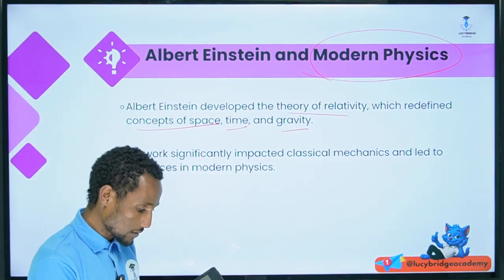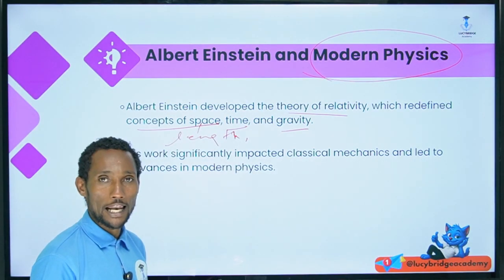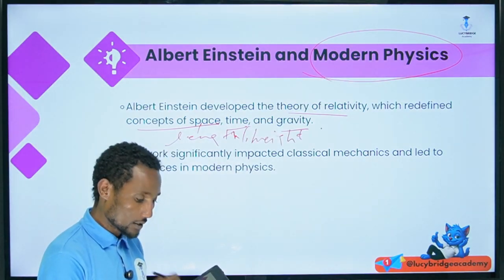And space, simply, length, height, for example.